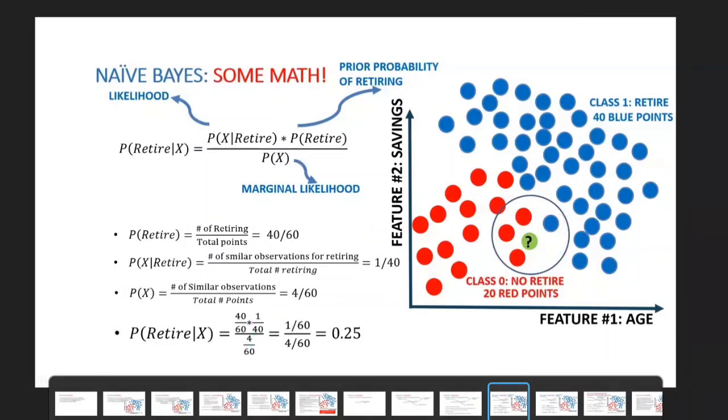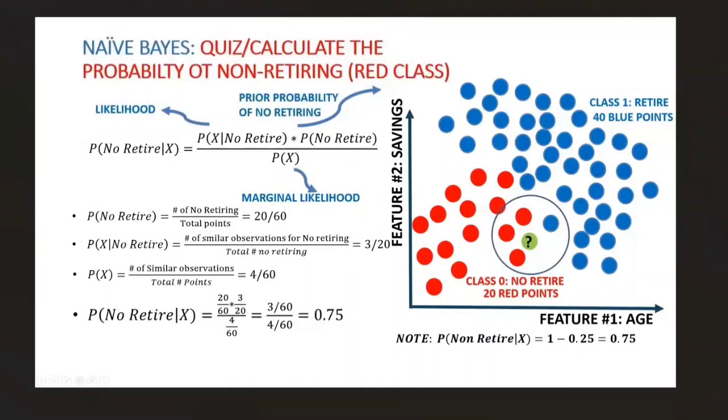Now, let us see with respect to not retire. What is the difference between retire versus not retire? For not retire, you are going to change only this one. In the given circle, 3 of them are not retire. So it is 3 by 20 divided by 40 by 60. Overall, you have considered 4 data points. Out of 4, 3 of them say not to retire, which is 0.75. Is that clear?